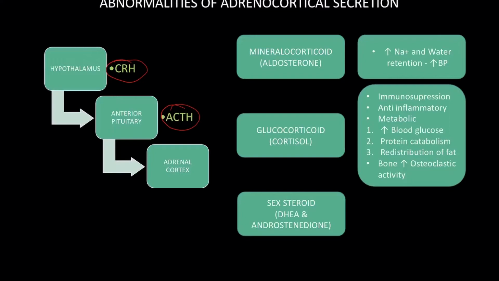In fat metabolism, it causes redistribution of fat from the peripheral parts of the body to the central part, over the trunk, the upper part of the body, and also the face. Over the bone, it increases the osteoclastic activity. That means it causes bone resorption. So if there is cortisol excess, it will cause osteoporosis, okay?